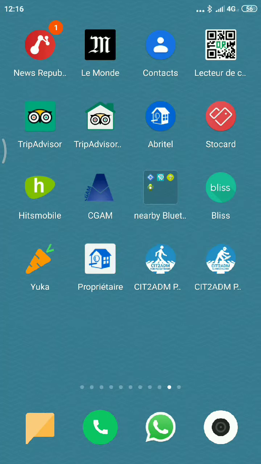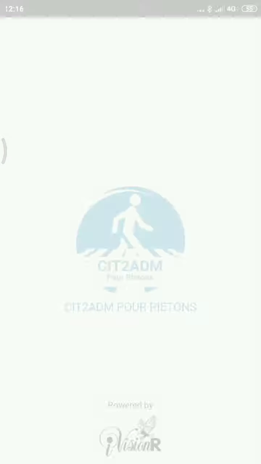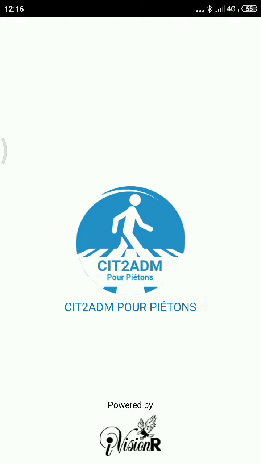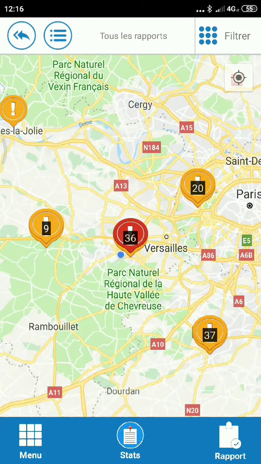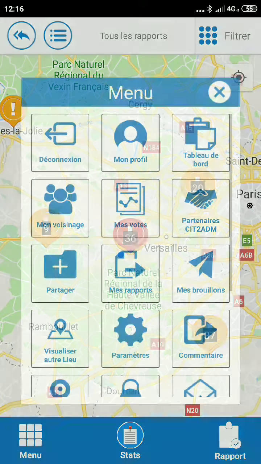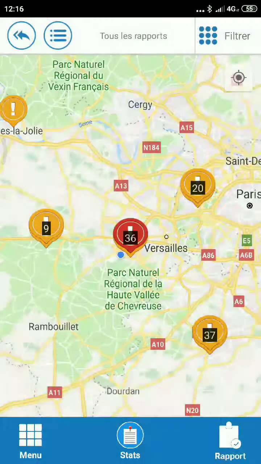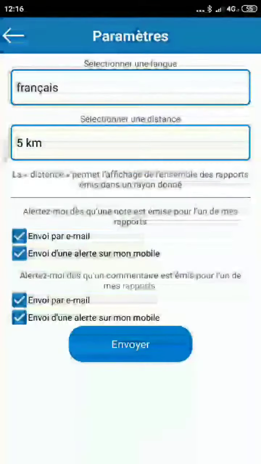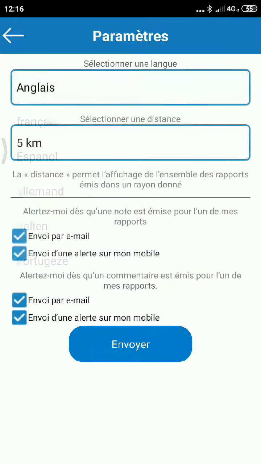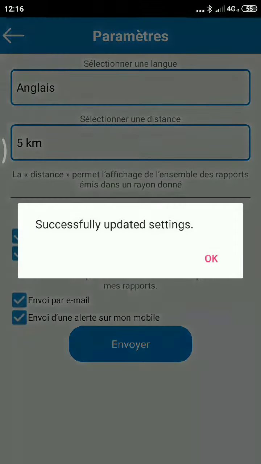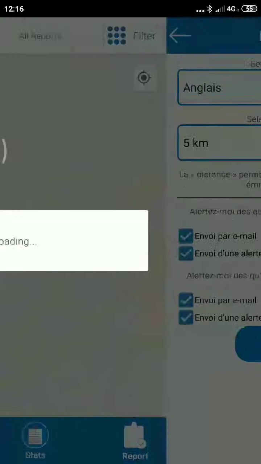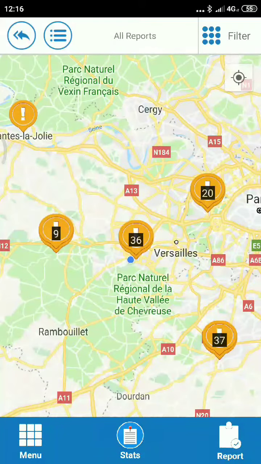Hello, good morning. This is a new application called CIT2ADM, Citizen to Administration. When I log in, my phone is in French, so it becomes French, and now I'm going to change the language to English. So let me change it, and now it is in English. If your phone is in English, automatically it will start in English.